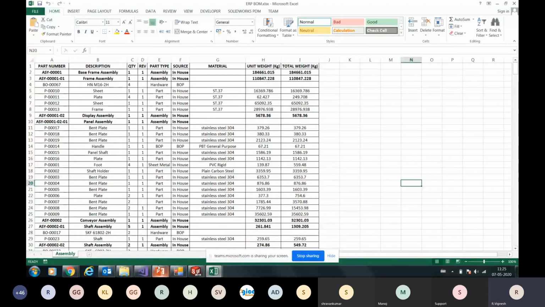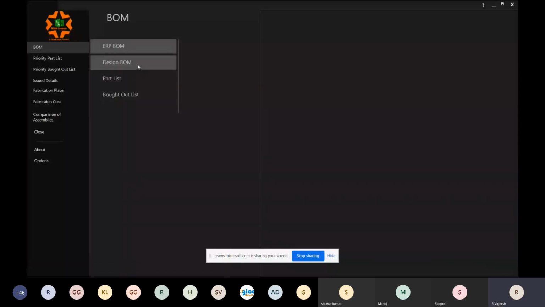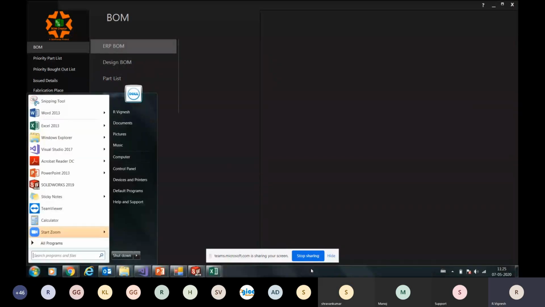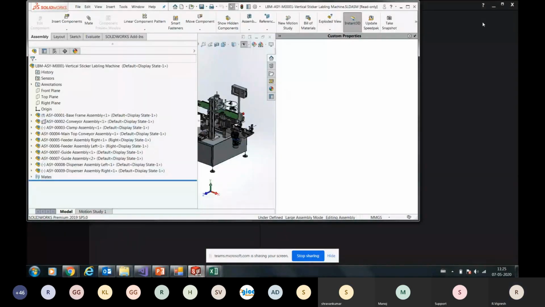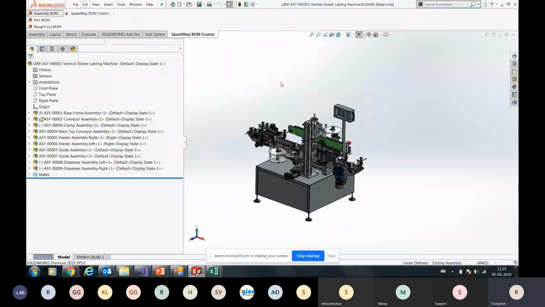Next is our design BOM. Let's create our design BOM through the SolidWorks interface. If I click on this, again it takes time as per the components.